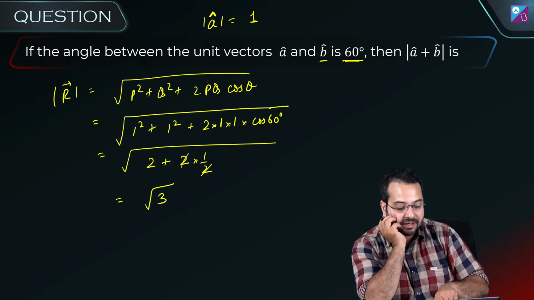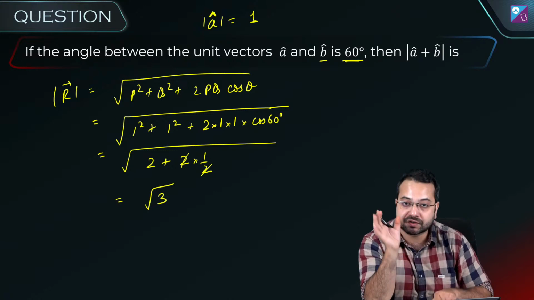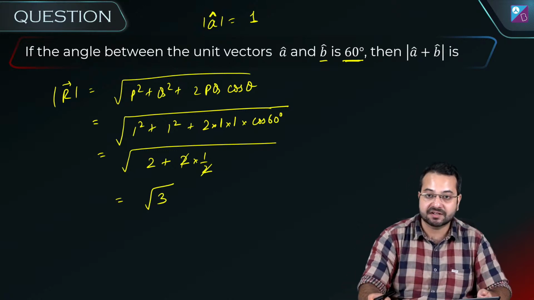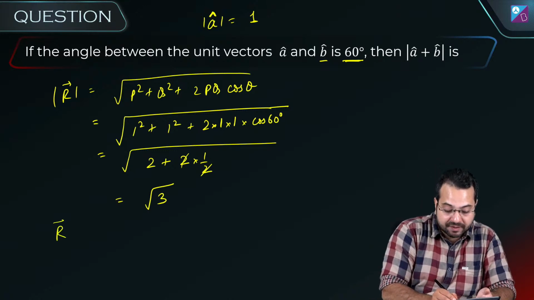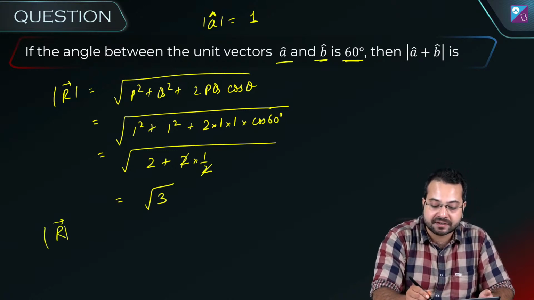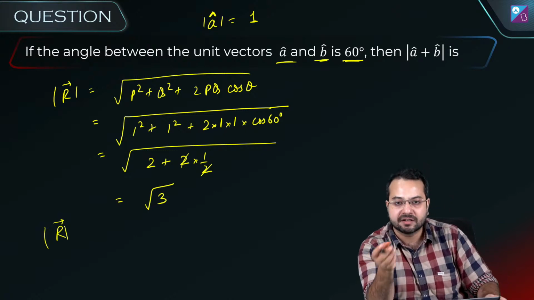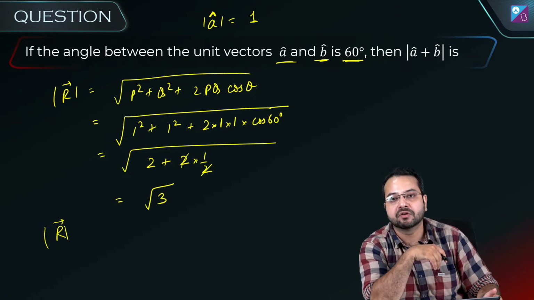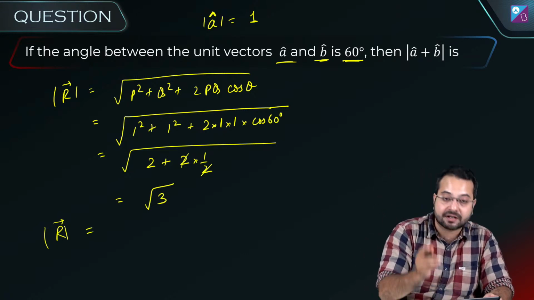Okay? So the resultant will have a magnitude of root 3. We could also have solved this using the direct result. Now these are two vectors, they are equal in magnitude. Vector A has a magnitude 1, vector B also has a magnitude 1. So we can directly use the result we had discussed.